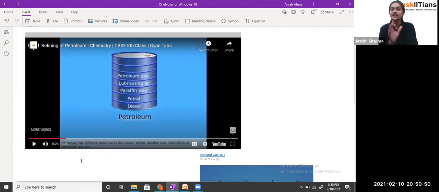So see, students, these are all the components or fractions of petroleum that you get when you are refining that crude oil. On refining the crude oil, step by step you get different components, and you can use all such components. So diesel is there, petrol is there, paraffin wax is there, lubricating oil, petroleum gas. All these are the components of petroleum. Fine, now continue with it.